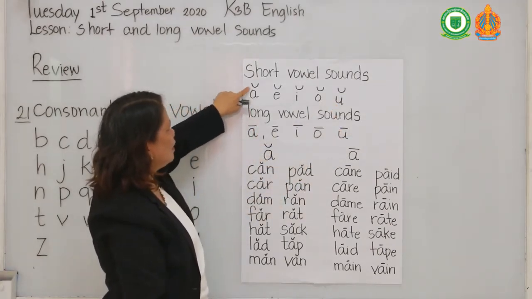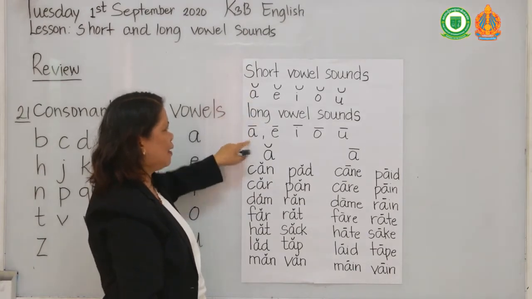This is the short sign, and this is the long sign.